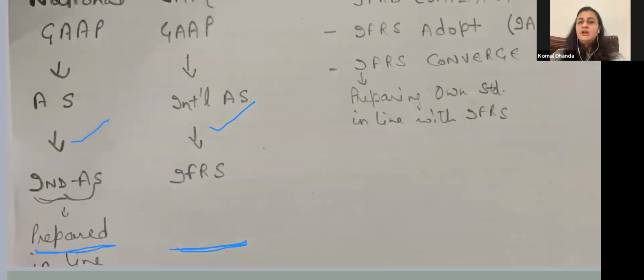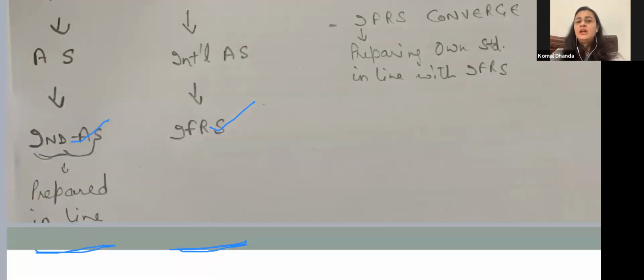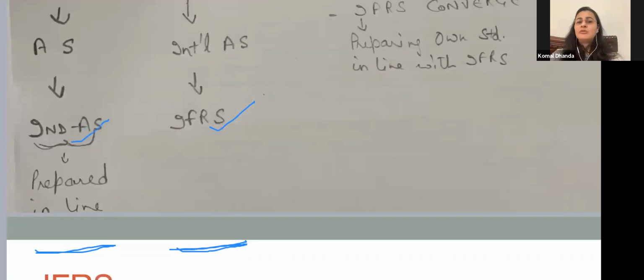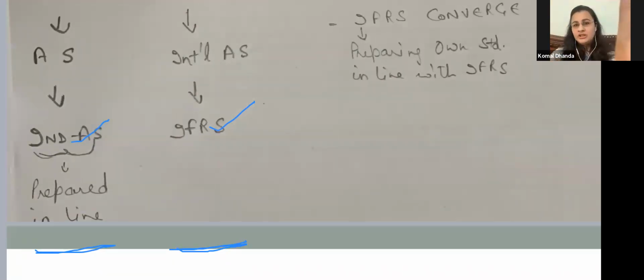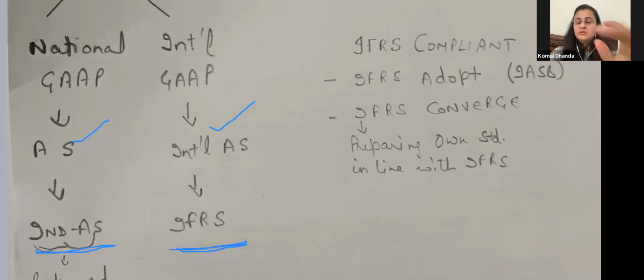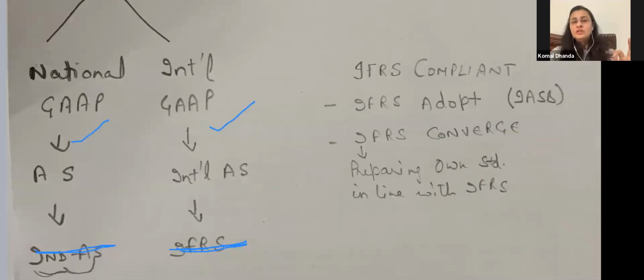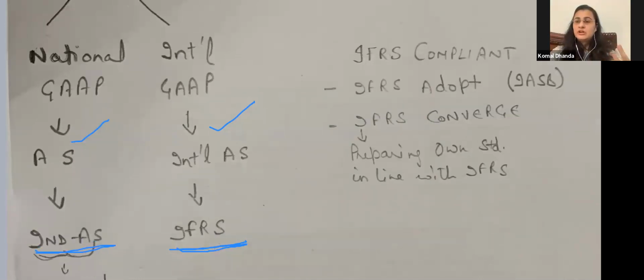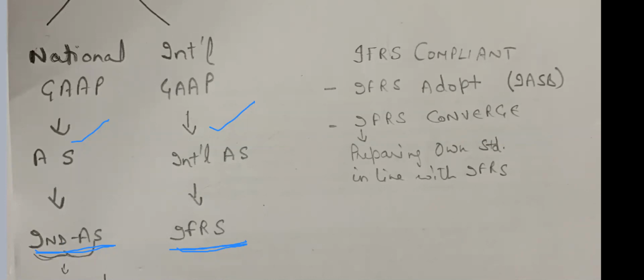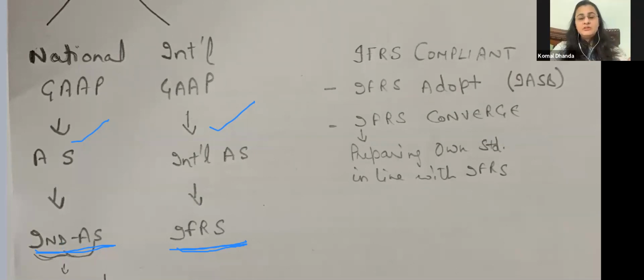So now we deal with Indian accounting standards and IFRS. Indian accounting standards are also prepared in line with IFRS because that is the main body which everybody tries to follow. So what is the thing now? See, first of all, why do we need these international IFRS or international accounting standards? Because there is a disparity. If in India your financial statements are prepared with some guidelines, with some method, and internationally they are prepared with some other method, then there will be that disparity.